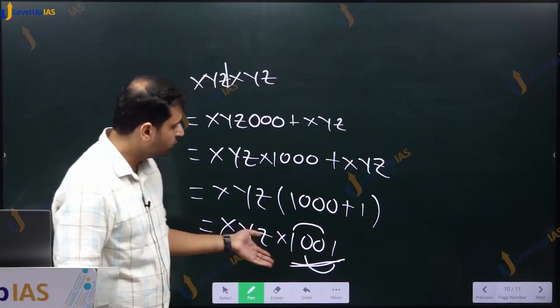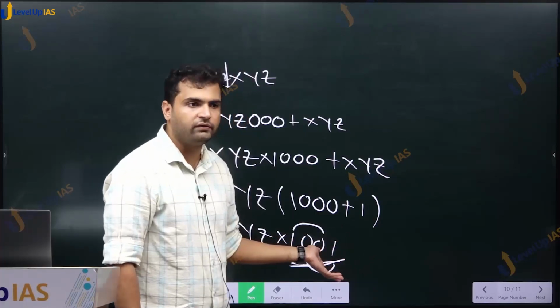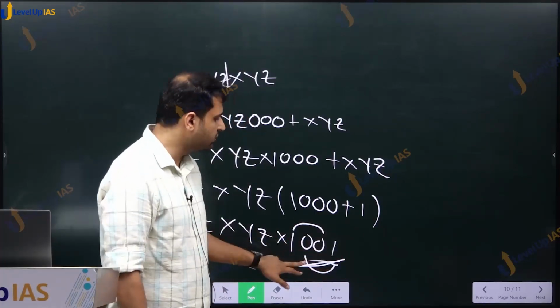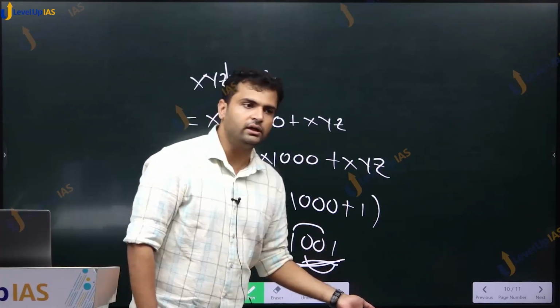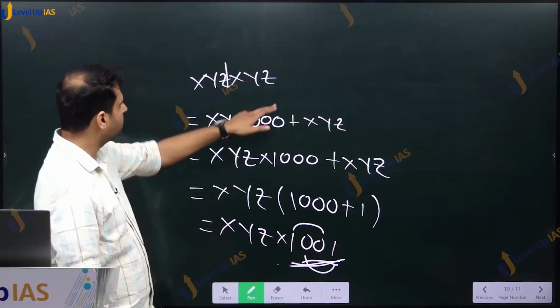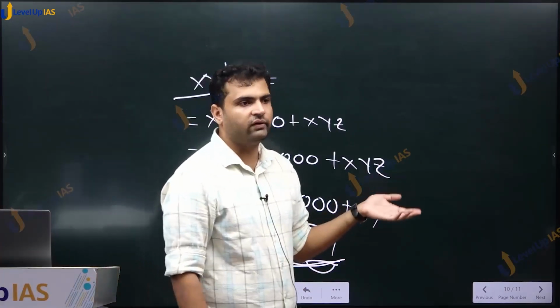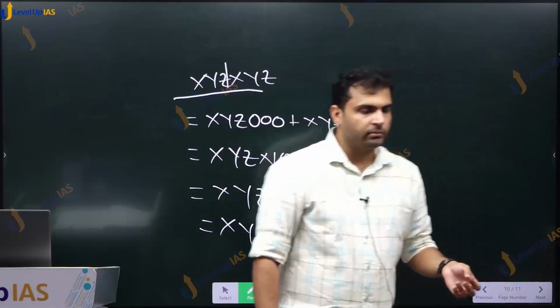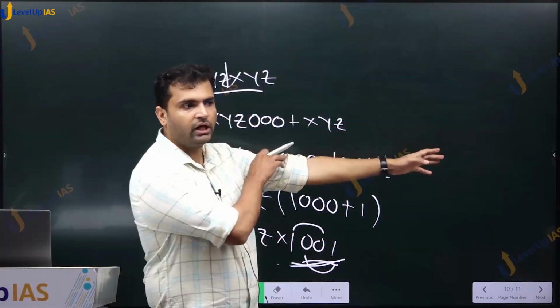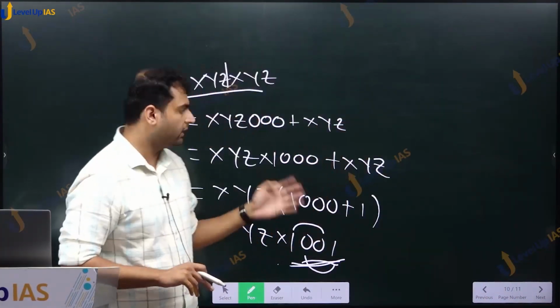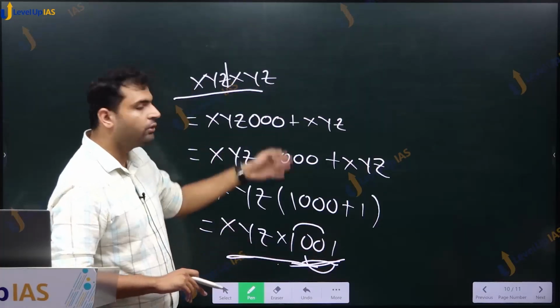For 7 and 13, you can directly divide. You can perform the long division and see that this number is divisible by both 7 and 13. And that is why this entire product is divisible by all of 7, 11 and 13. But if you remember that earlier PYQ, you can solve it directly. You arrive directly here. You don't need to do all these steps.